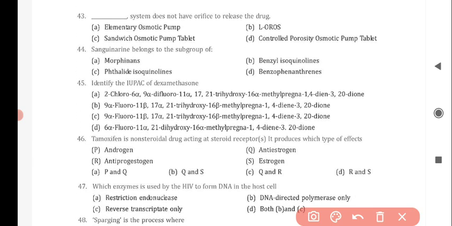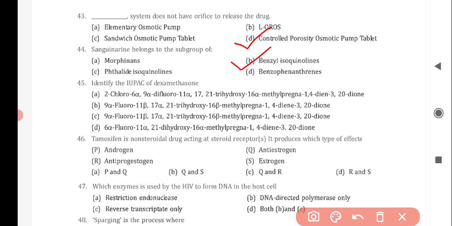Next question is, which system does not have orifice to release the drug? And the correct answer is option D, controlled porosity osmotic pump tablet. Next question is, sanguinarine belongs to the subgroup of, and the correct answer is option B, benzyl isoquinolines.